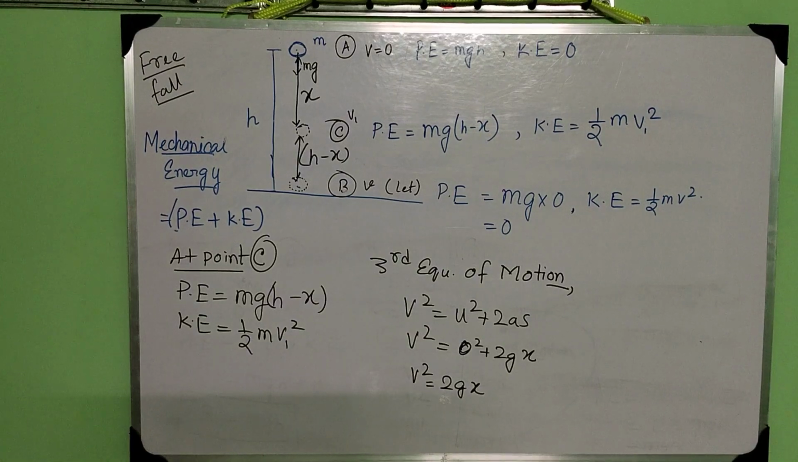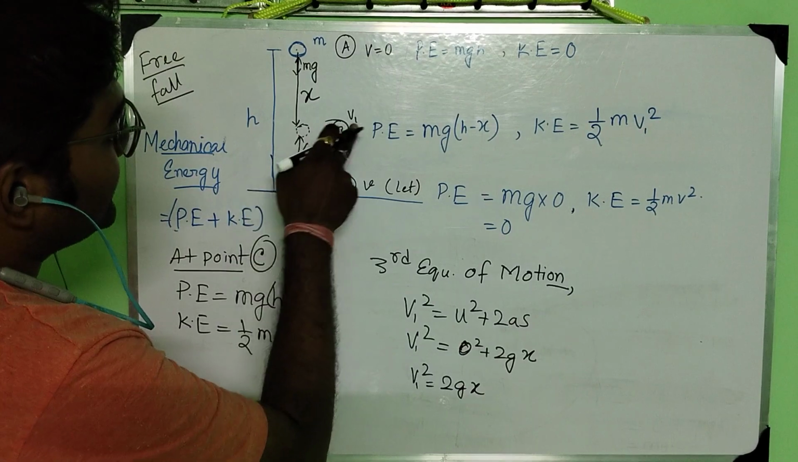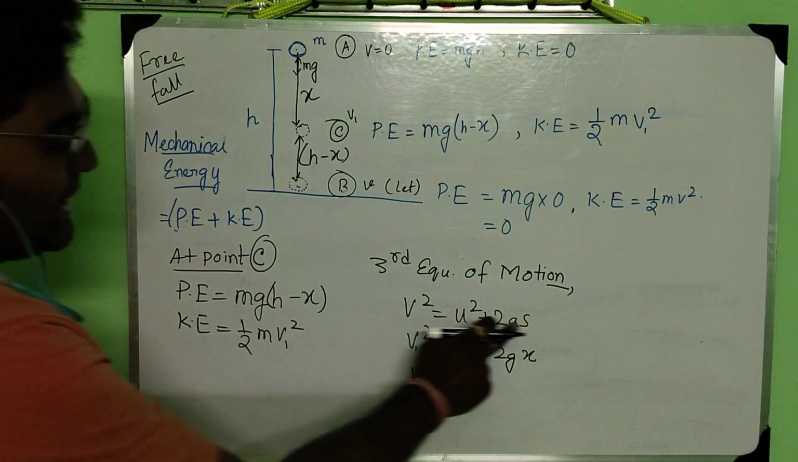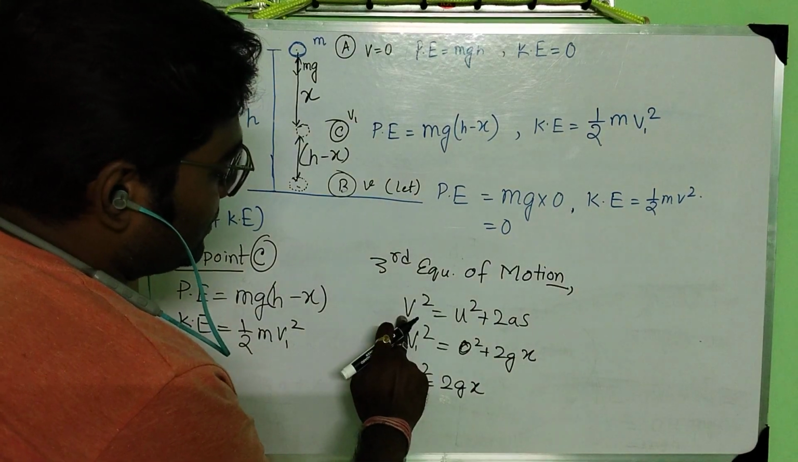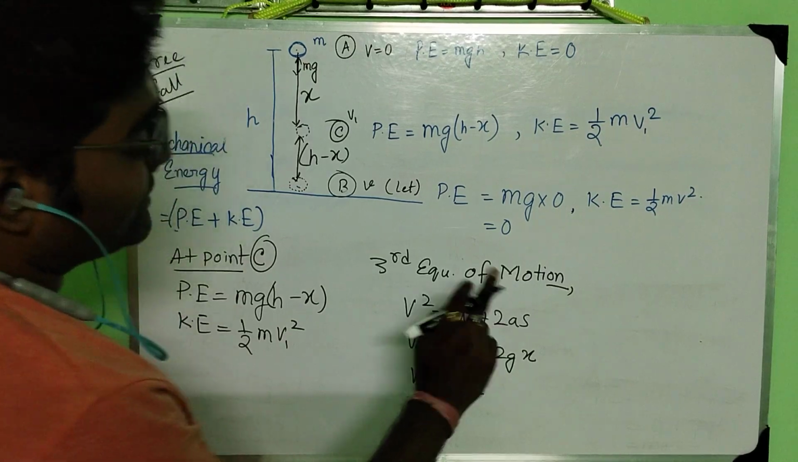Okay. So that means v1. That means final velocity is v1. That means at this position the velocity is v1. So I have to put v1 here. Okay. So this is the general equation: final velocity square equals initial velocity square plus 2as.